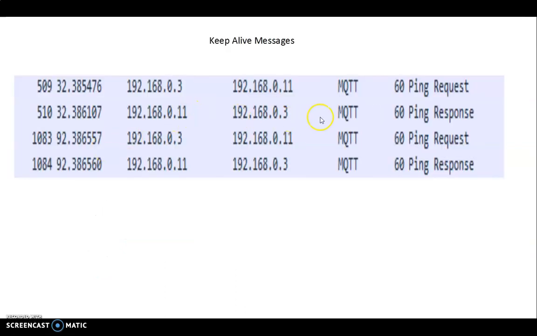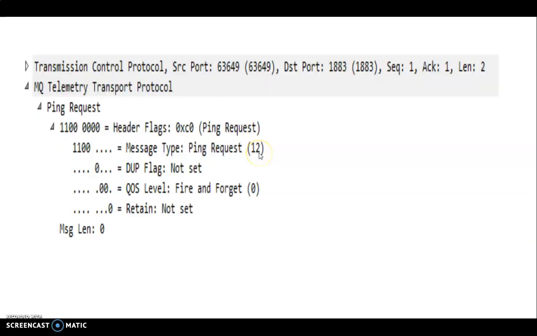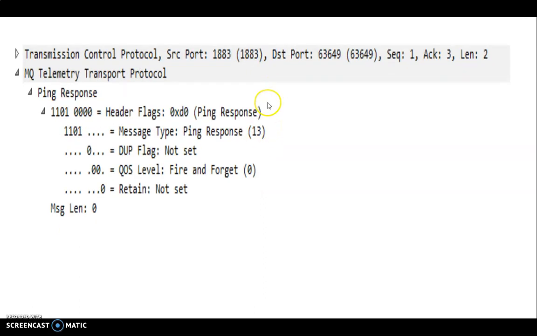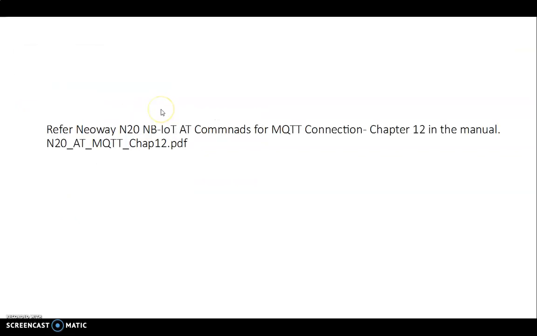Keep alive is 60. More details you need not remember. These are all Wireshark results while running an MQTT session. TCP is the transmission, inside that your payload is MQTT, and the details are given here and so on.